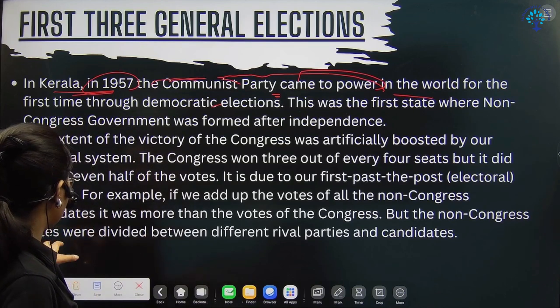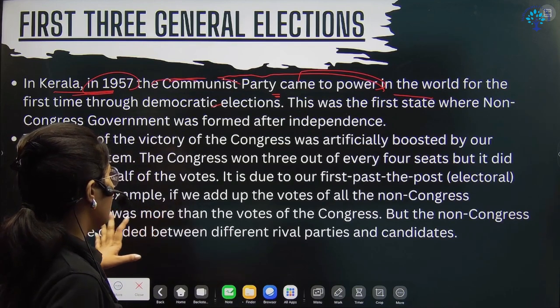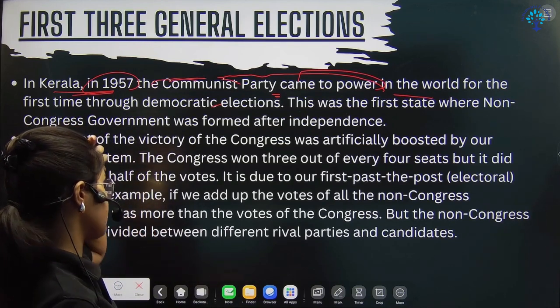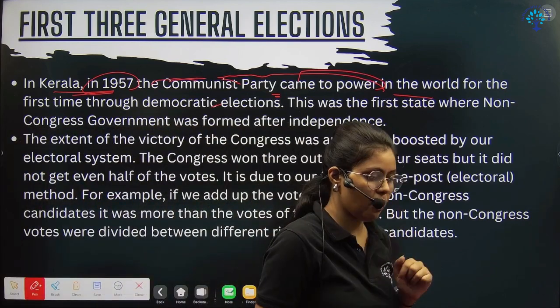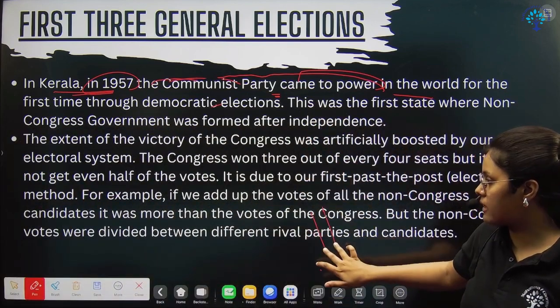And then you can see the electoral system. There was also one thing when we are discussing the Congress and the non-Congress parties that they have won.